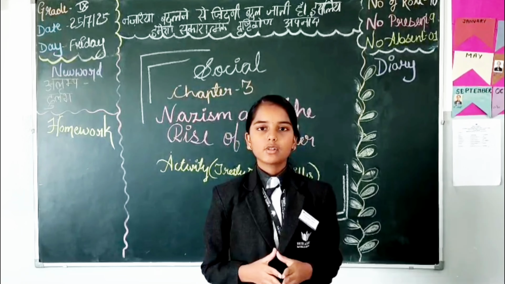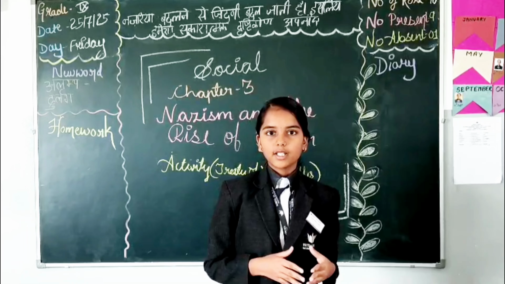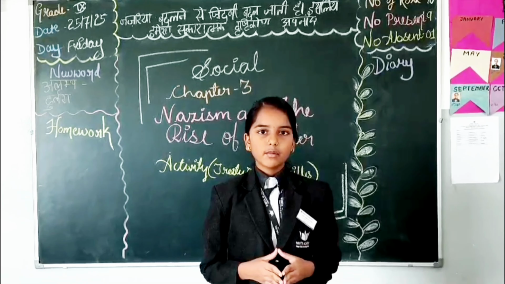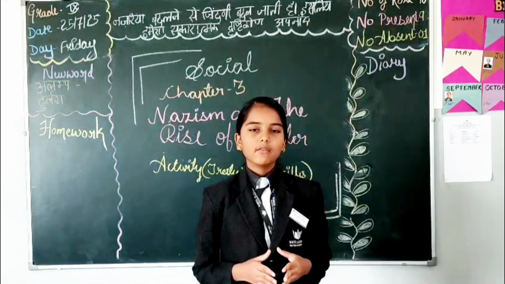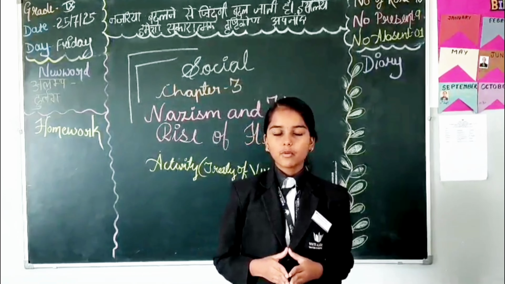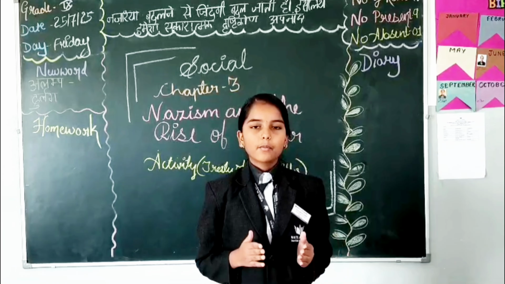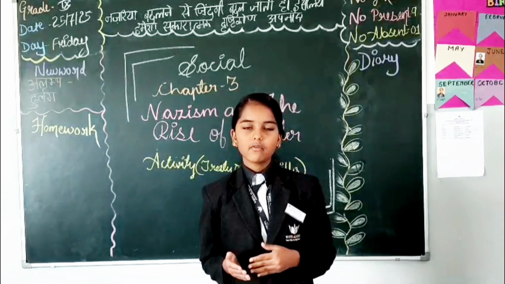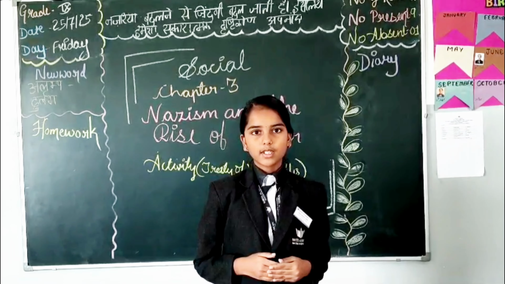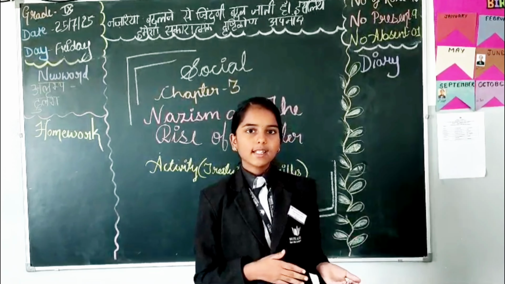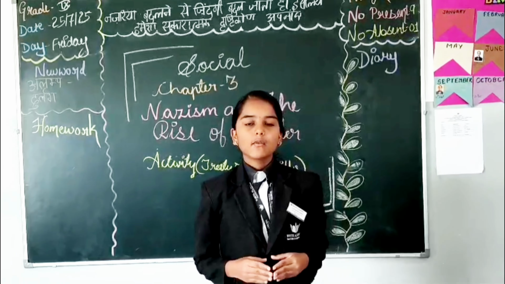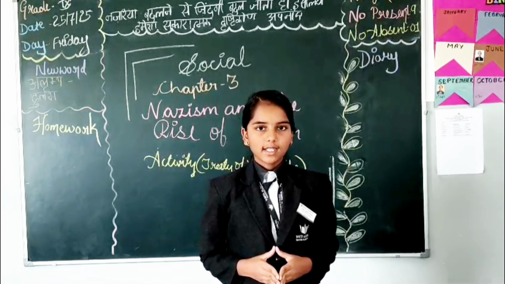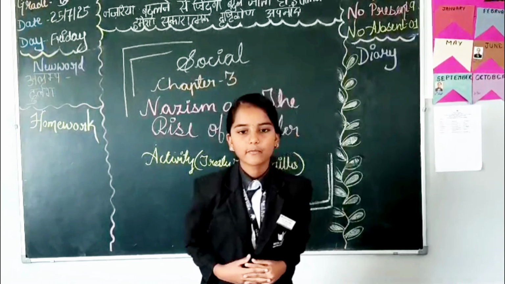After the monarchical rule ended in Germany, the parliamentary form of the Weimar Republic came into existence, but the people opposed it, even though it was a democratic form of government. The Treaty of Versailles was signed between the Allied countries and the Weimar Republic. These are the reasons why the Weimar Republic did not accept the Treaty of Versailles.